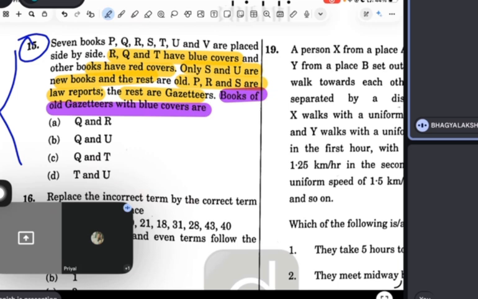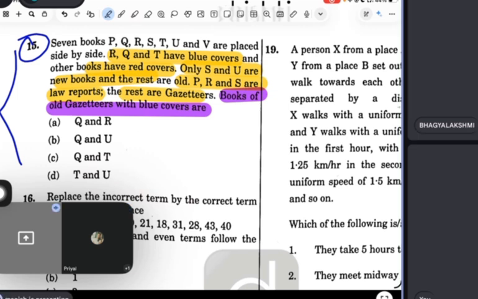So gazetteers, books of old. These are Q and T, out of the blue covers, and S and U, these are gazetteers. S and U are the new books. So U gets eliminated here. Q and T are left. So that's Q and T.